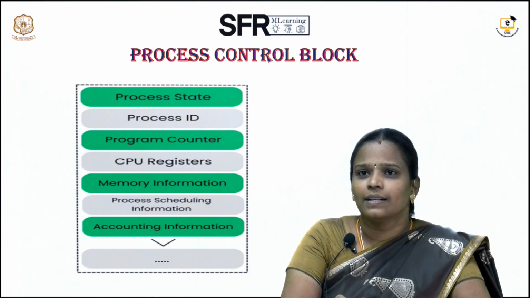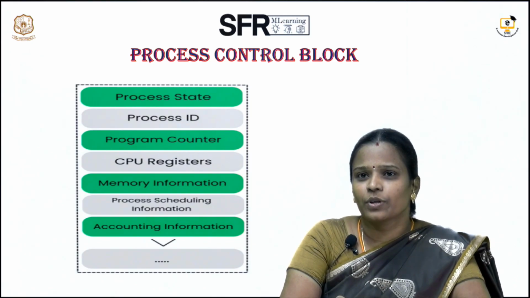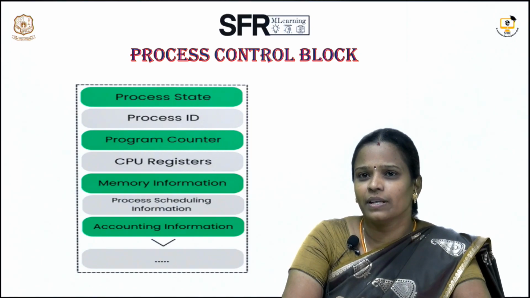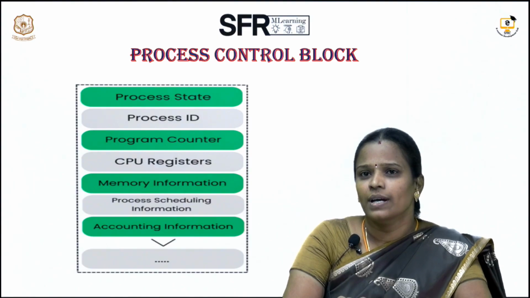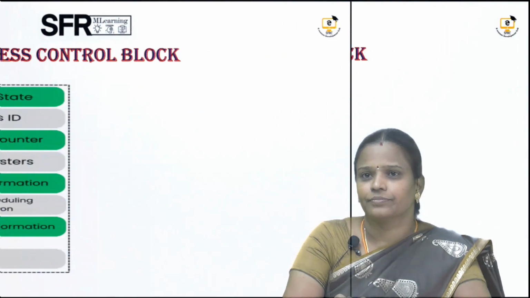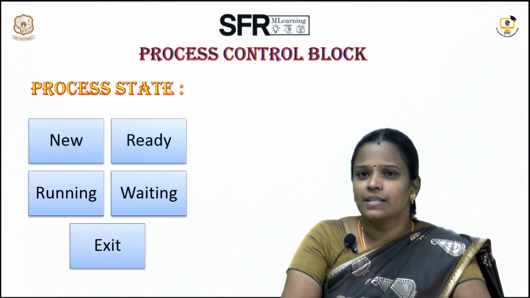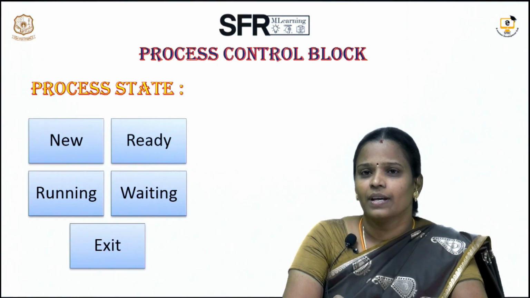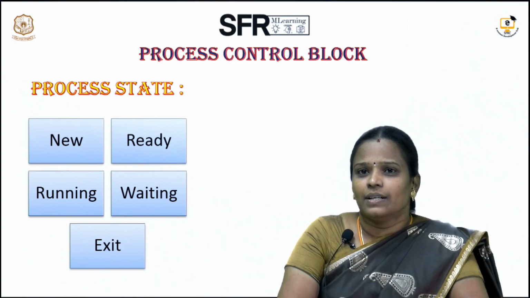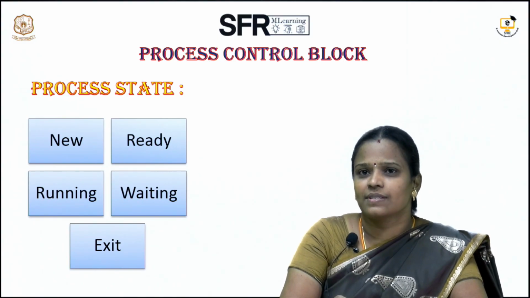Now let us see the diagram for the process control block. The process state, process ID, program counter, CPU registers, memory information, process scheduling information, accounting information, and so on. These are all the various fields of the process control block. Now let us see the process state. We have several states like new state, ready state, running state, waiting state, exit state. These are all the various states of a process.